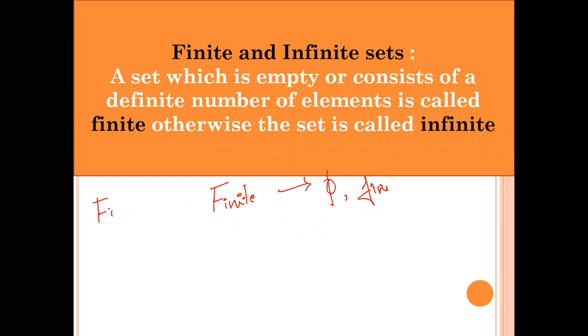Already Tasmia has told me an example for a finite set. So for a finite set I can say the days of a week. In a week, how many days do you have? How many days do you have? 7. See, you can count that, correct? You know it correctly as 7. You have a definite finite number. So that is a finite set.